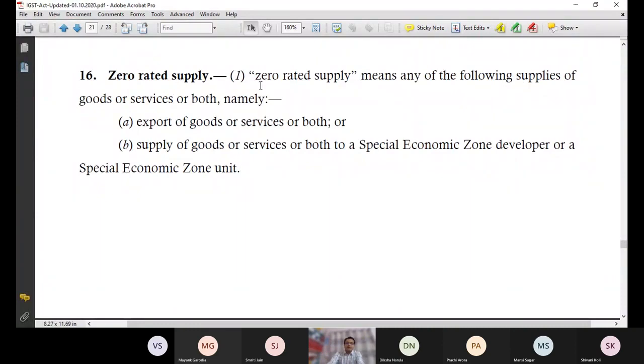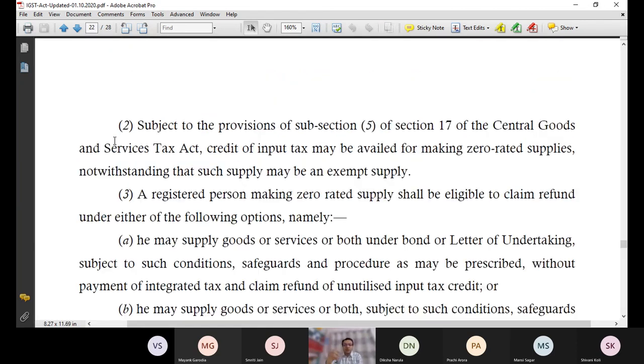Now see the heading of section 16 of IGST. Subsection 1. Zero rated supply means any of the following supplies of goods or services or both, namely, clause A, export of goods or services or both. That means I have already told you, whether you export, a company export, or any company of a special economic zone exports, every export is zero rated. Clause B, any supply to a special economic zone developer or a special economic zone unit is also zero rated. Then next point. Subsection 2.